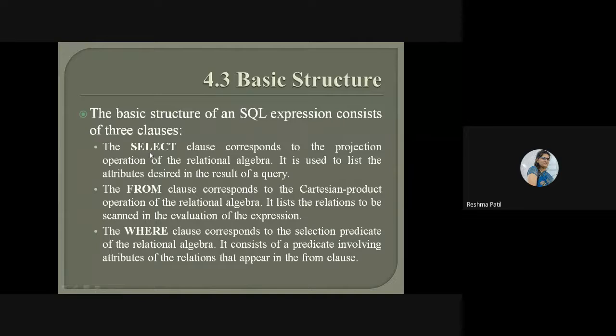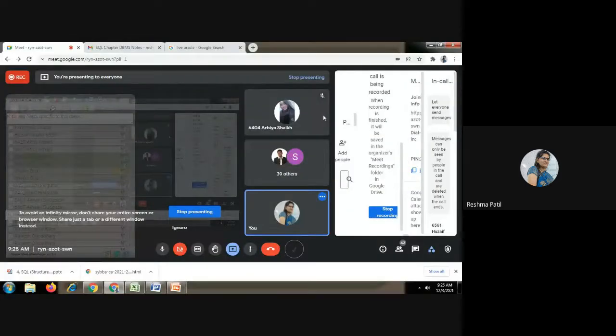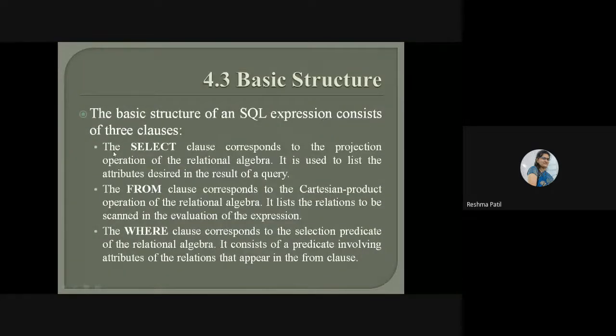Then we will see the basic structure of an SQL expression, and there are three clauses. For a basic SQL expression, there are three clauses. Which are those clauses? First clause is the select clause. Now we will compare all these clauses with the relational algebra operators. So the first clause is the select clause.